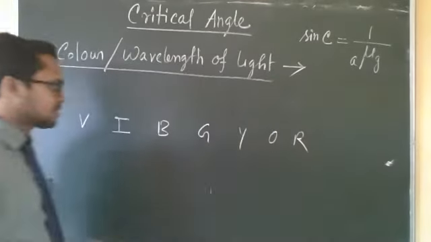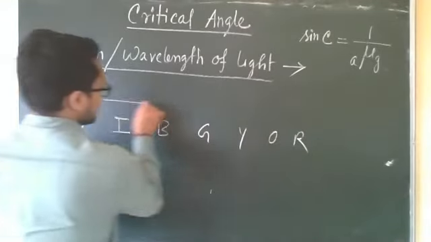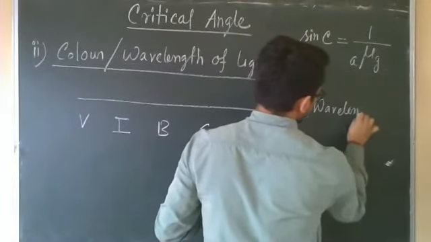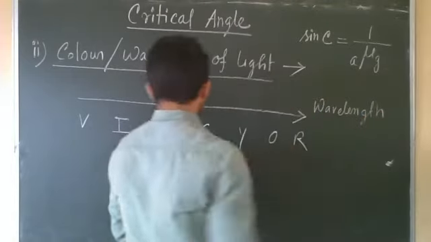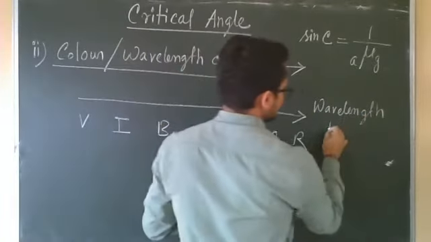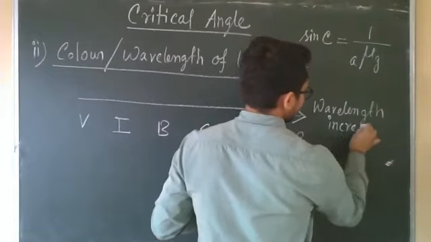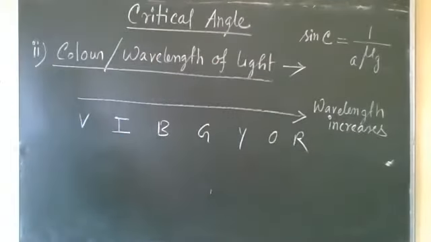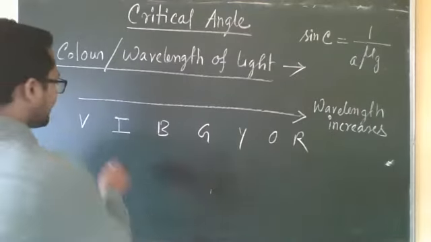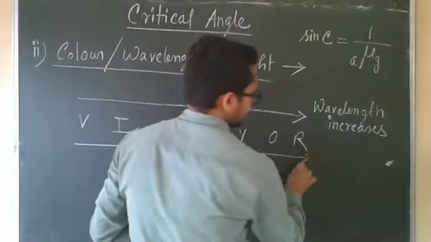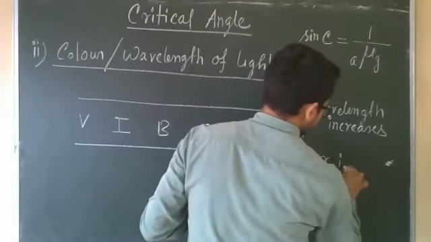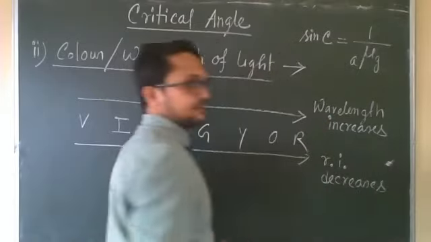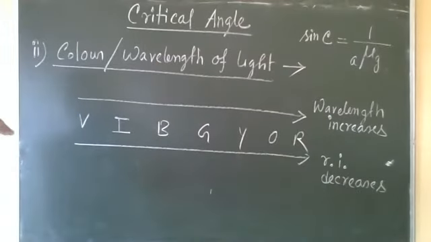VIBGYOR. So in this direction, what happens? Wavelength increases. In this direction, wavelength increases, which means refractive index decreases, because wavelength and refractive index are inversely related.